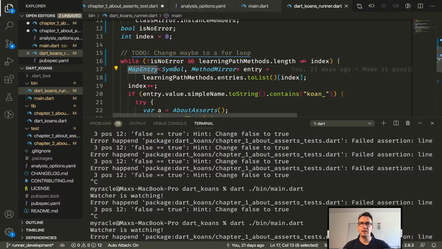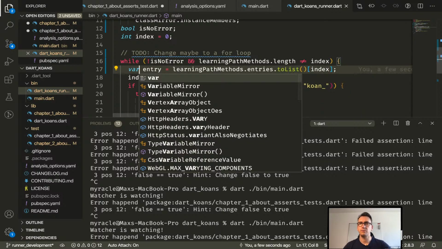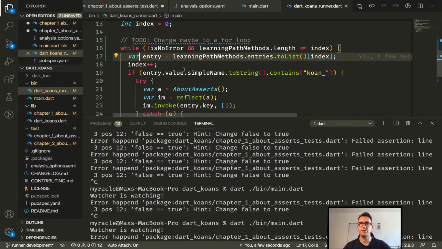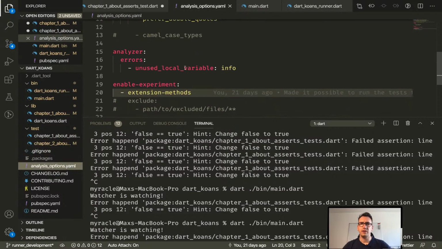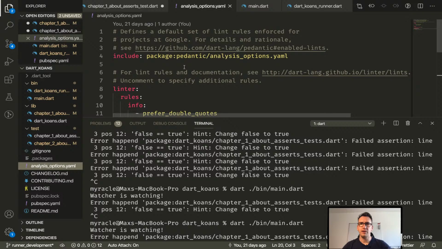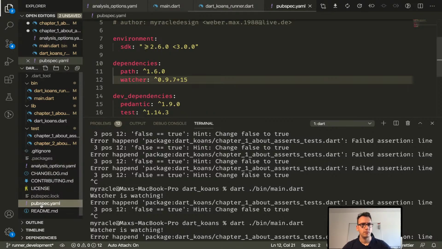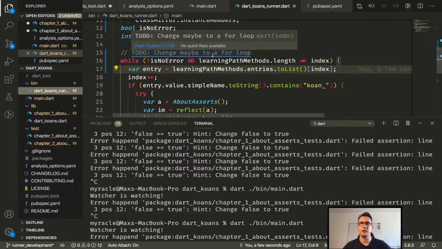Then we have a map entry about symbol and method mirror, and I think I can just say here var. That should be fair enough. Should be pretty good. What I understand, do we have pedantic? Yeah, we have pedantic. But that should be executed. Why is it not there? Oh, maybe it is and I just don't see it.